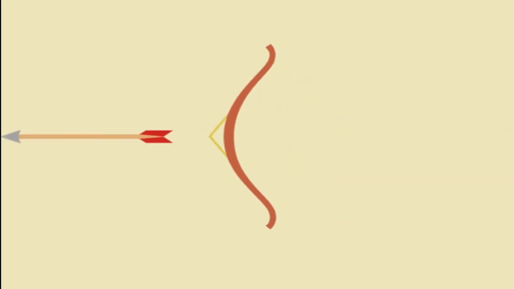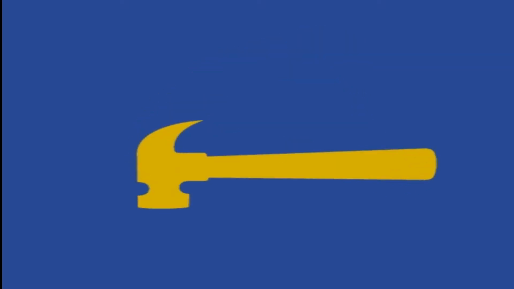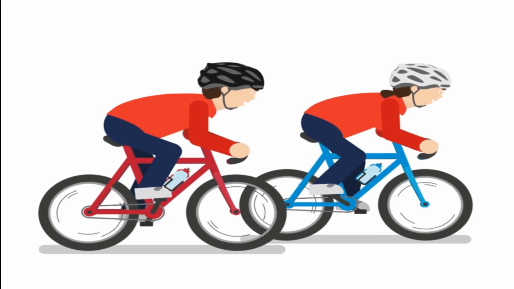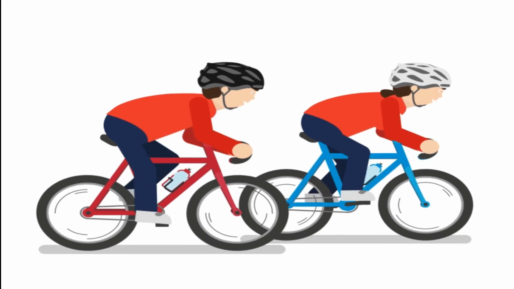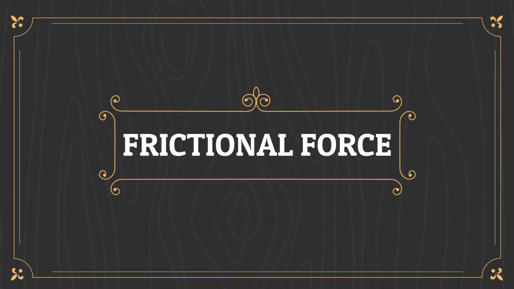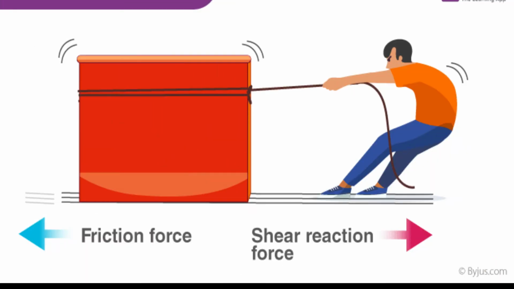A bow and arrow is another example of mechanical force. When an arrow is drawn, it possesses a force to move and hit the target by changing its state. Hitting a nail into a wall by hammer, riding on the bicycle and pushing the pedals are some more examples of mechanical force. And next type of force is frictional force. Friction is a force between two surfaces that are sliding or trying to slide across each other.